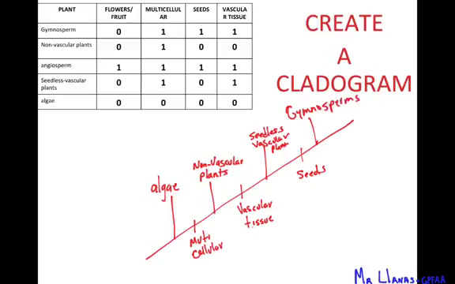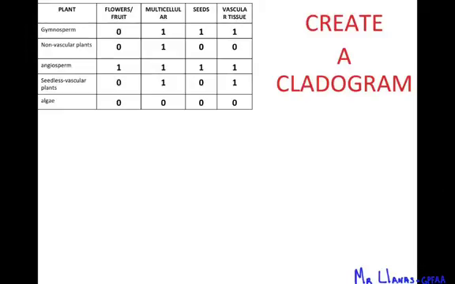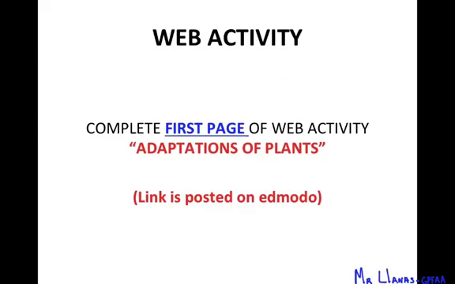Gymnosperms do have seeds. And then the last characteristic that developed was flowers, and that is what characterizes angiosperms. Angiosperms. There you go. So that's your cladogram. That's the evolution of plants, from algae all the way to angiosperms. Make sure you get this in your notebook so that you can look at it for review and be able to know the evolution of plants.